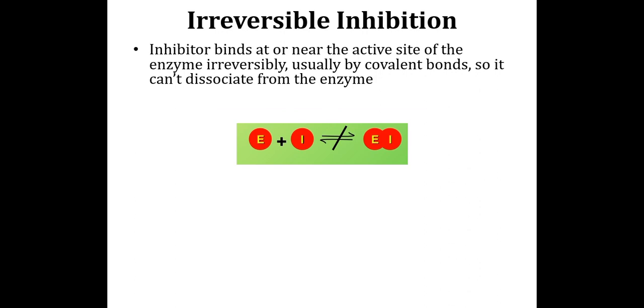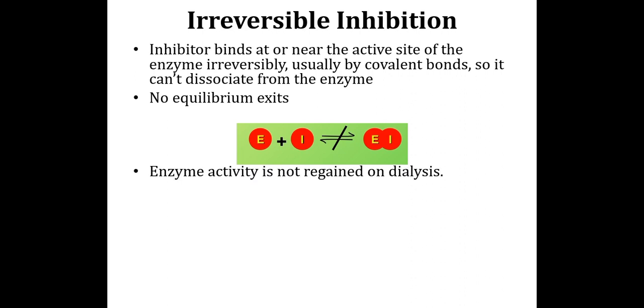Irreversible inhibition: inhibitors bind at or near the active site of the enzyme irreversibly, usually by a covalent bond. So it cannot be dissociated from the enzyme. It gets permanently attached to the enzyme. No equilibrium exists between the enzyme and inhibitor.